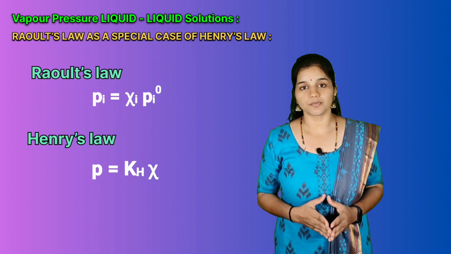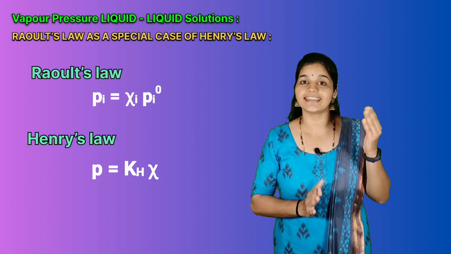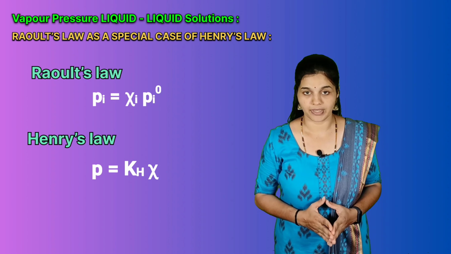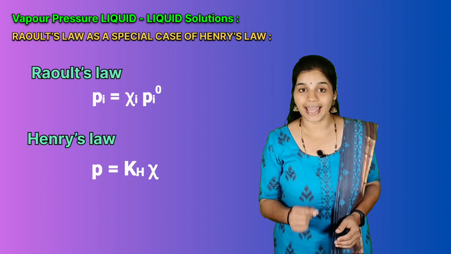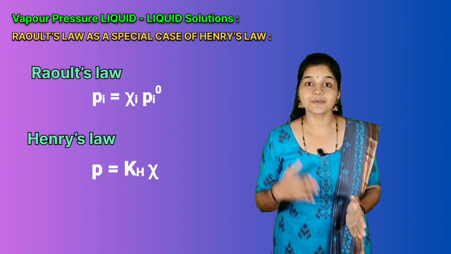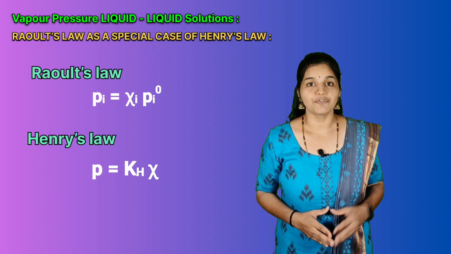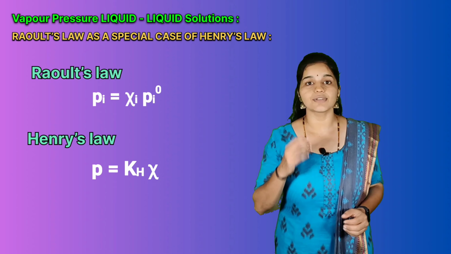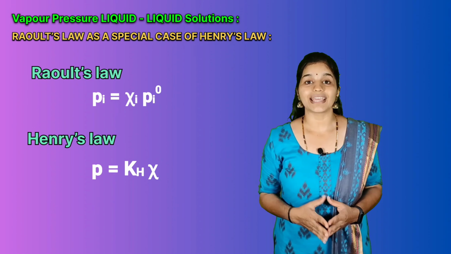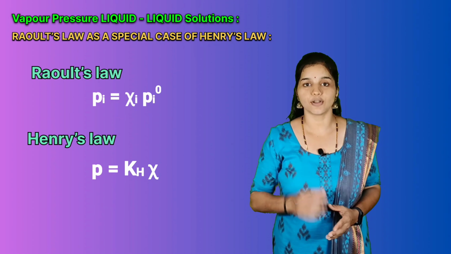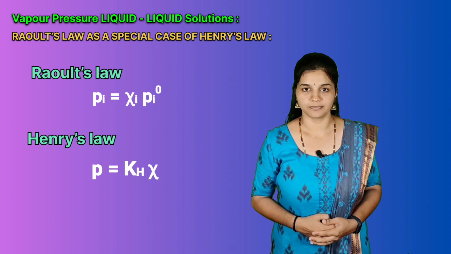The difference we observe is only with respect to the proportionality constant Kh and P1 naught. Kh differs from P1 naught. And when Kh becomes equal to P1 naught, the mathematical expressions for Raoult's law as well as Henry's law become equal. So we can tell that Raoult's law is a special case of Henry's law.